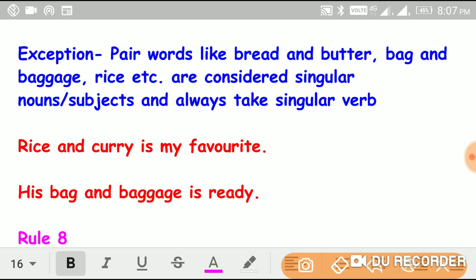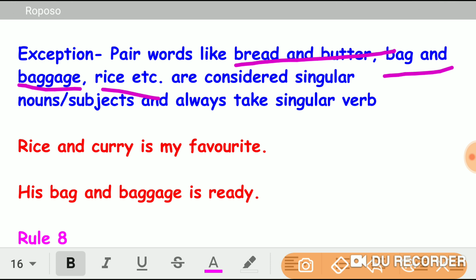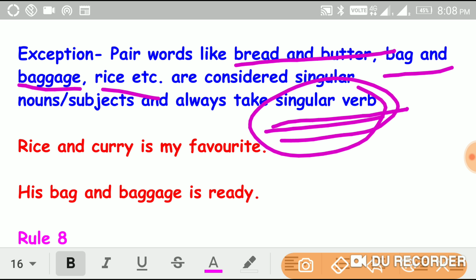A pair of words like bread and butter, bag and baggage, rice, etc., are considered as singular nouns. So once again I repeat, bread and butter, bag and baggage, rice, etc., are considered as singular nouns or subjects, and they always take a singular verb. This is very, very important.